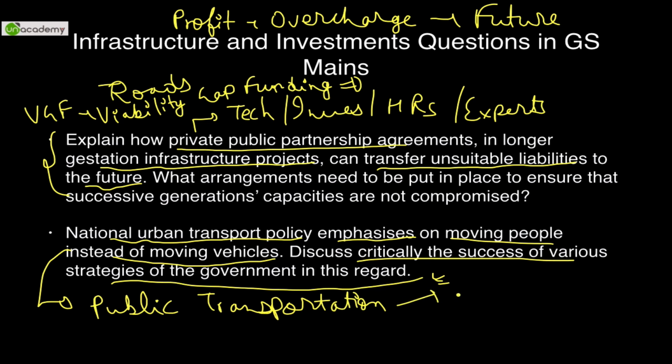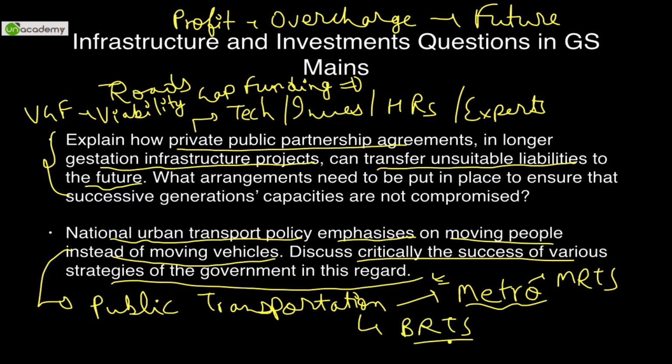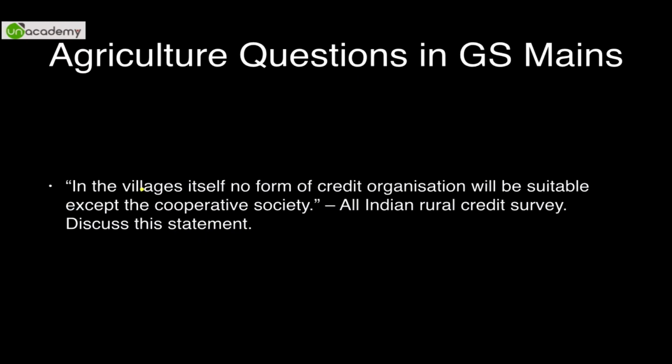So public transport, and for example, in case of Delhi or Bombay, you have metros and locals. That can be called mass rapid transport system. Similarly, Ahmedabad has a beautiful bus rapid transport system, so you can focus on these particular things. And yeah, they have been decently successful in various regards. I'll not go into details, because this is an introductory video. This is the last question for today in this video.